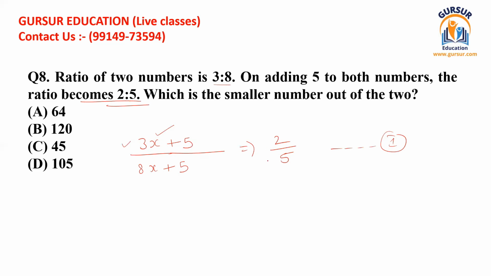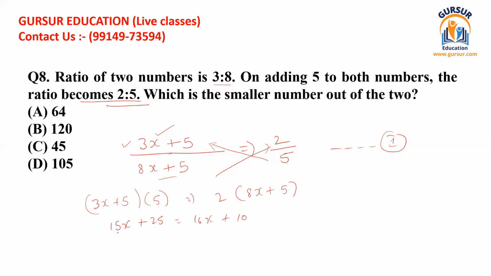Okay, so just do the cross multiplication. I'm taking 5 to this side and all this value to this side. I'm taking 3x plus 5, and that should be multiplied by 5, and I am taking 2 here, and it should be multiplied by 8x plus 5. If we solve this further, we get 15x plus 25 here, and here we get 16x plus 10.